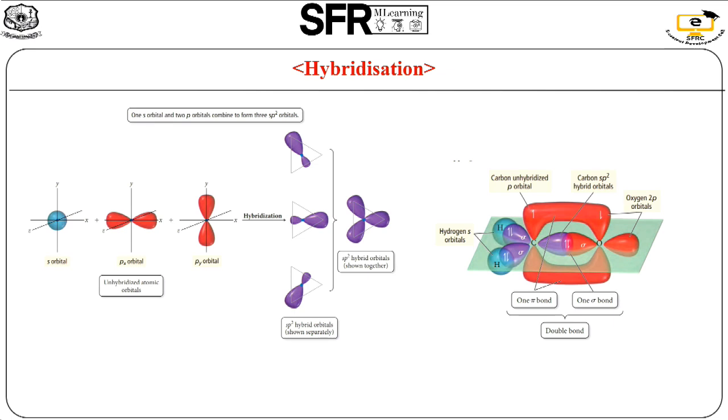For example, now we consider an sp2 hybridized molecule. Here is the ethylene molecule, C double bond C. It forms a pi bond, so that it forms a double bond containing one sigma bond as well as one pi bond. The image represents the bonding nature of the ethylene molecule.